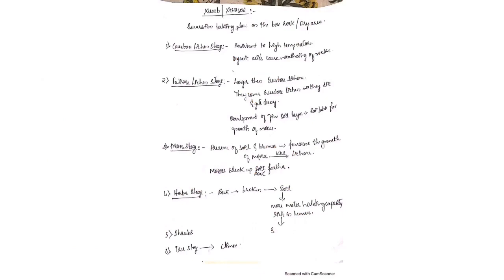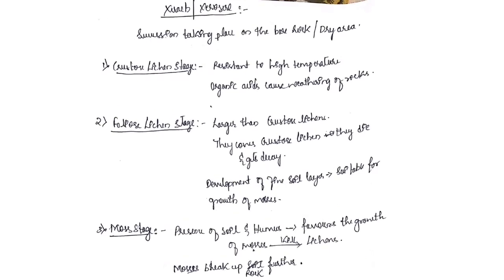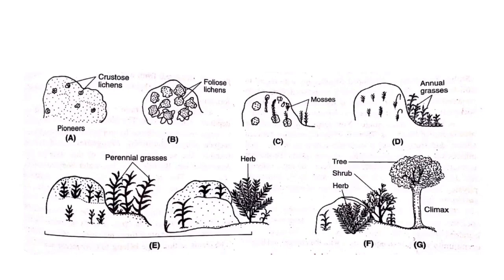Next we shall go with xeric succession. Xeric succession, as I told earlier, starts on dry land or on big rocks. It also has different stages. Let's go through the different stages of this xeric succession, or xerosere. First, there is a big rock. This rock is occupied by the lichens.